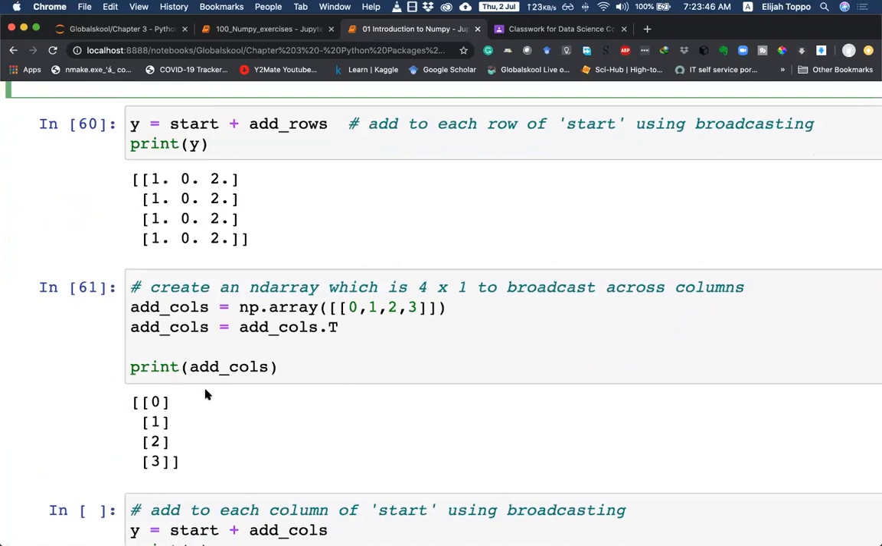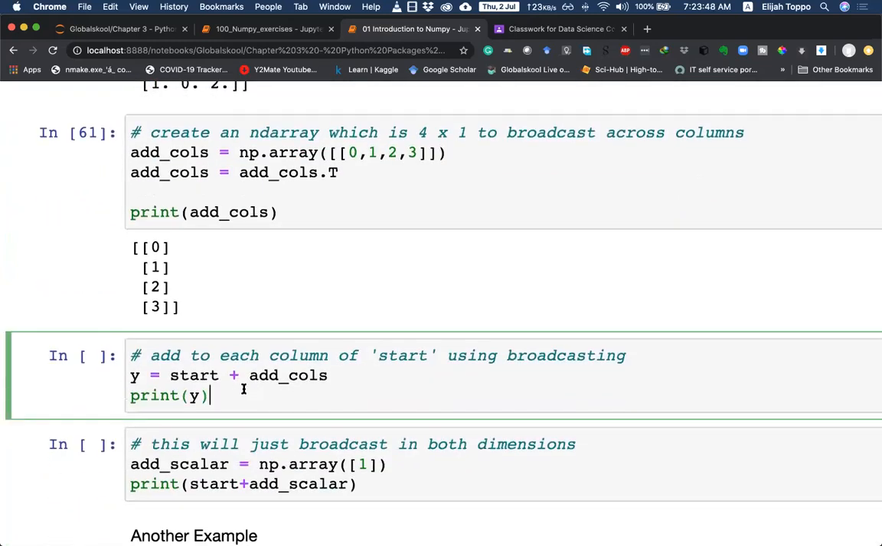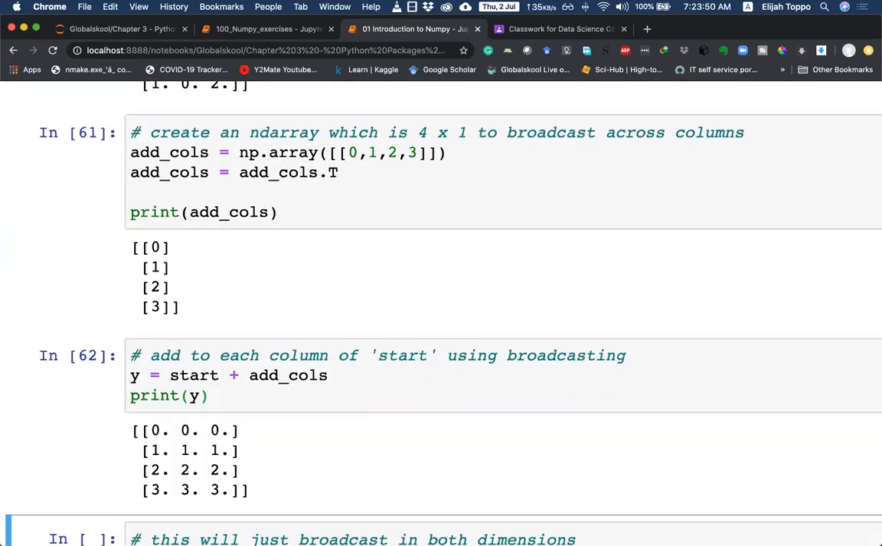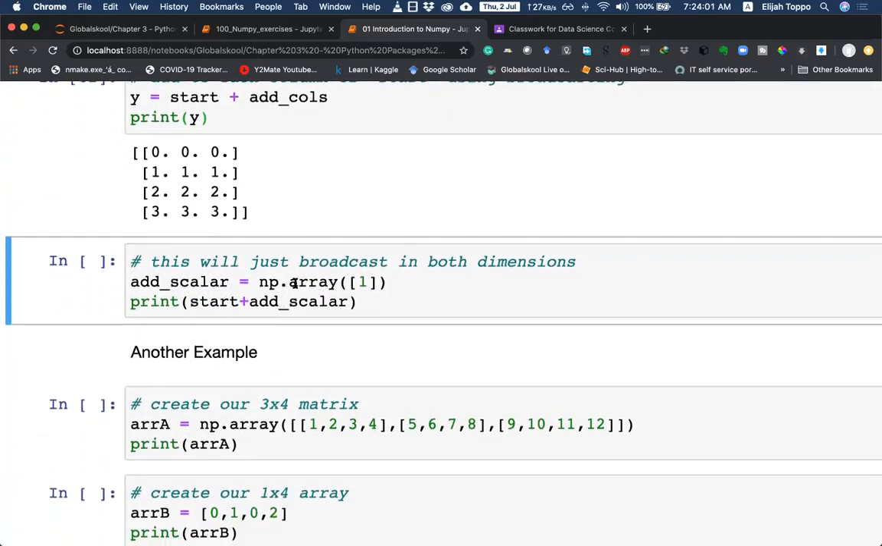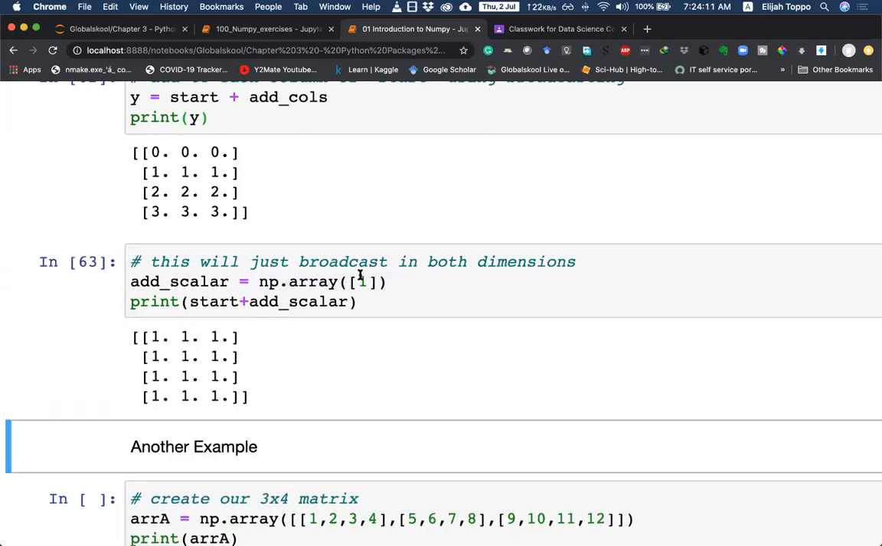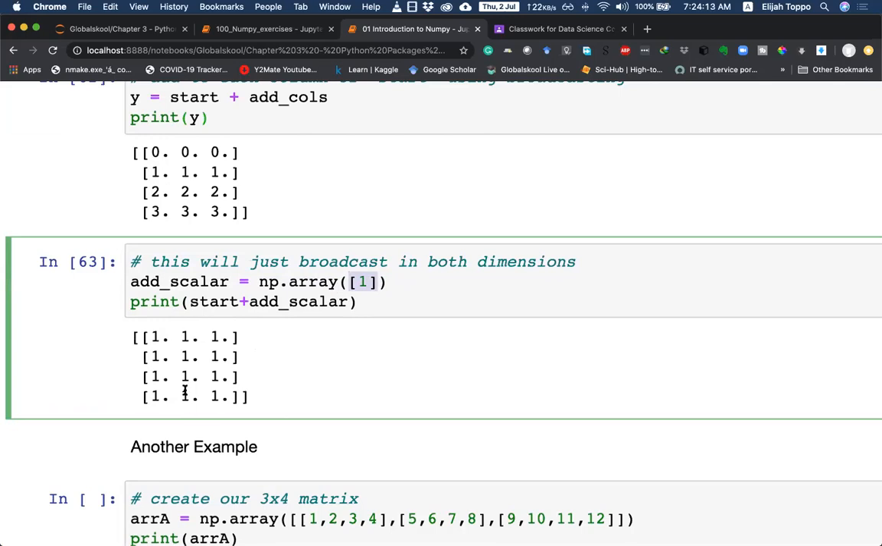So with this as a column matrix, when we try to add it with the zeros that we started off with, we can see that it has been added into all the 3 columns: 0, 1, 2, 3. And this is our broadcasting in column. Here we are looking at broadcasting with a scalar. So we have a scalar value of 1. And when we try to add it to our zeros, we can see that this scalar has been added to all the different values.